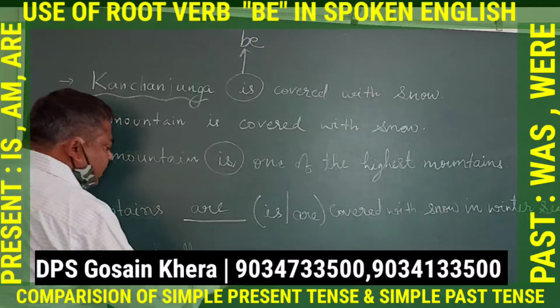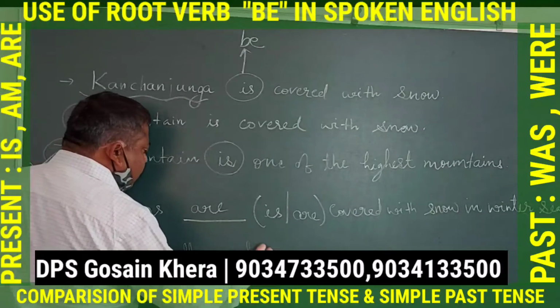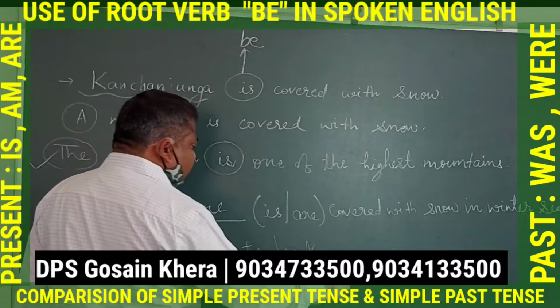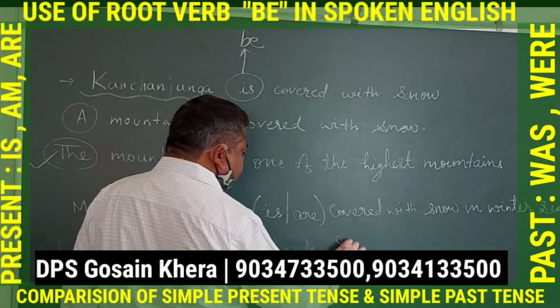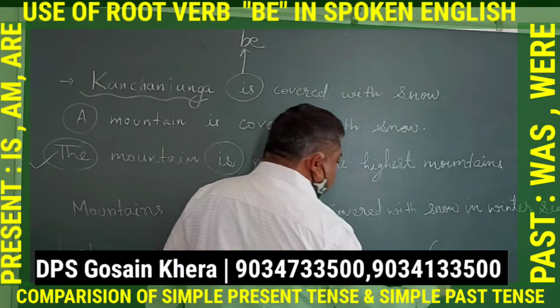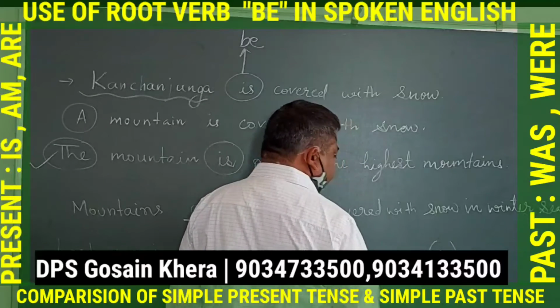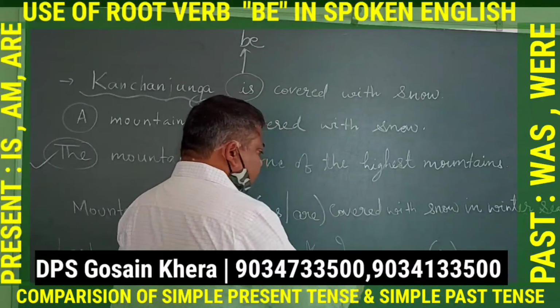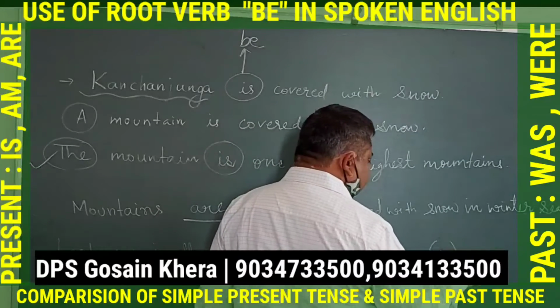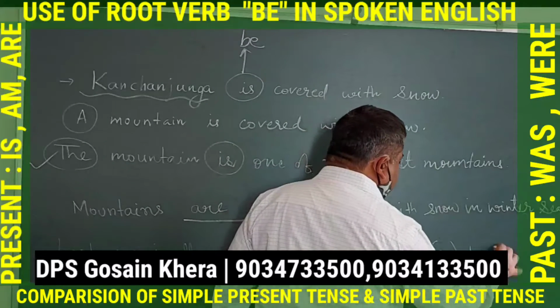Last year in the winter break, last year I dash, go is the verb. You have to use the right form here. Last year I dash to Shimla